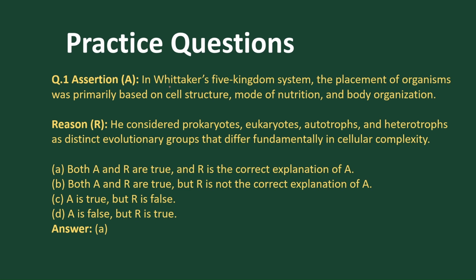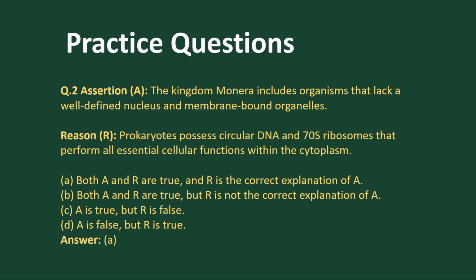The first one is Whittaker's five kingdom classification. The placement of organisms was primarily based on mode of nutrition, yes, and organization, yes. Why he considered prokaryotes, eukaryotes, autotrophs. So these are the reasons for which the answer is A. Got it? Now go to the second question.